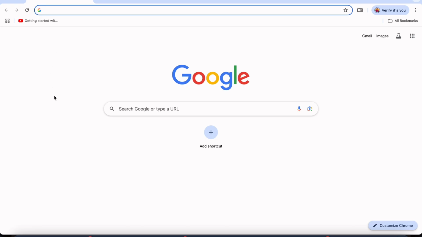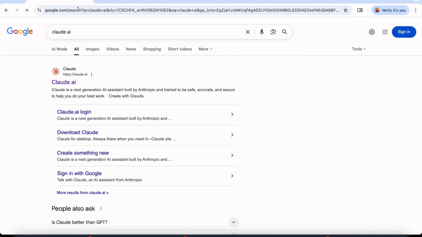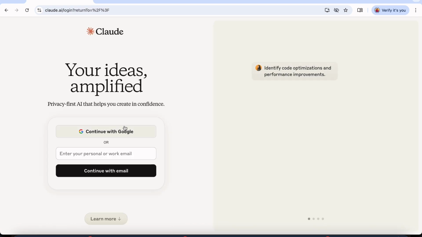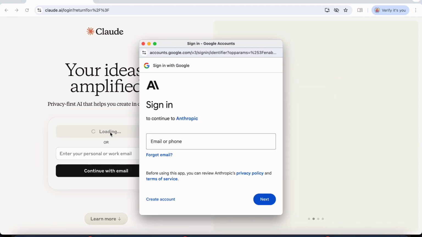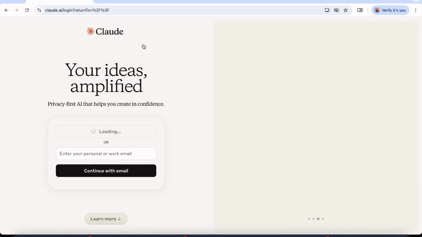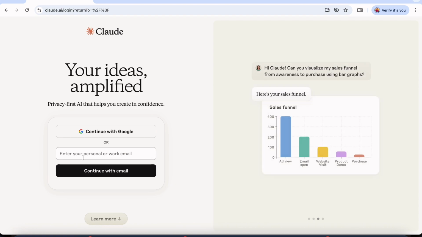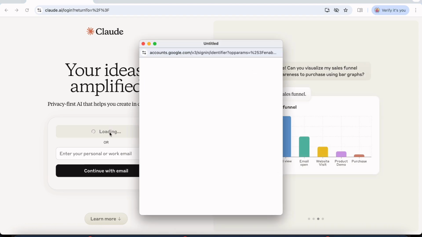So how do we access Claude? We'll go to the browser and type Claude AI and press enter. The first link, Claude.ai, we'll click that, and here you'll see that it will ask us to log in because we can access the page after logging in. So continue with Google if you have a Google account, or you can go ahead with a mail that you want. So I'll continue with Google.